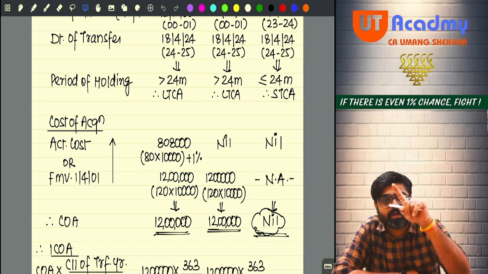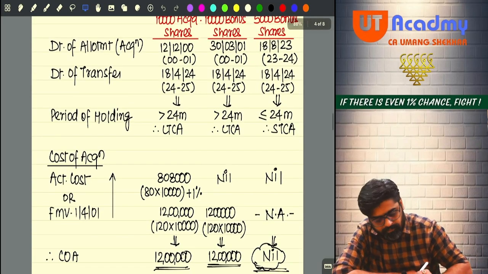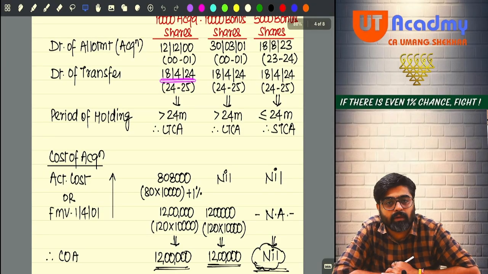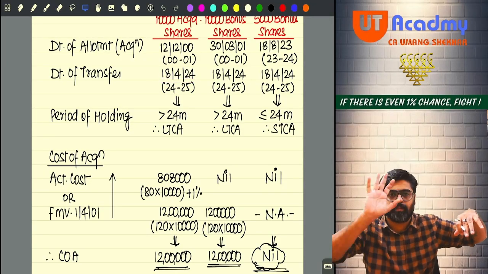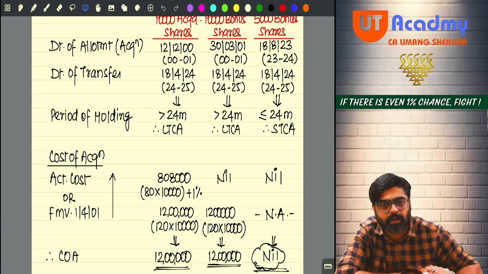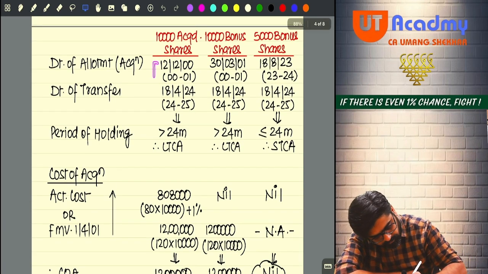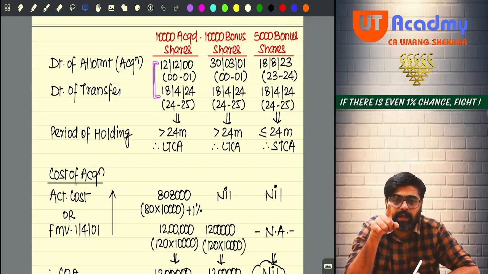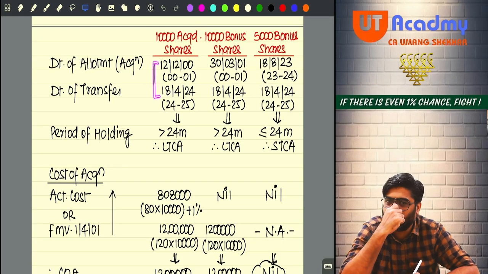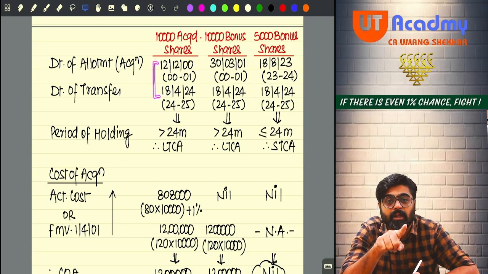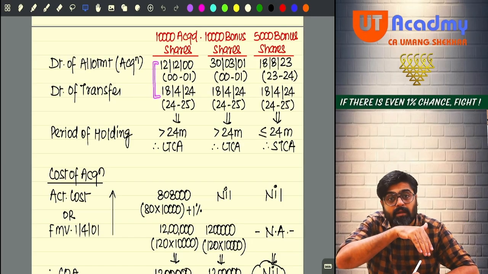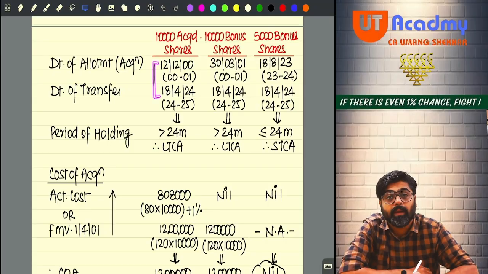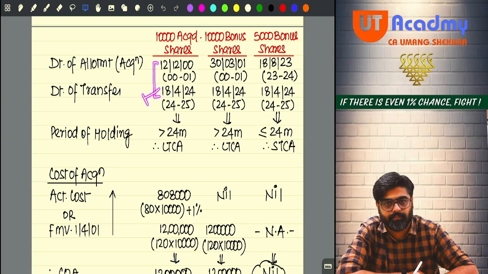Now, these shares you are transferring on what date? 18th of April 2024. Along with 25,000 shares, these shares are also going. So, date of transfer is 18th April. So, from here till here, will you get the period of holding of the shares? Now, tell me, the shares are transferred on or after 23rd July 2024 or prior to 23rd July? Prior to 23rd July.